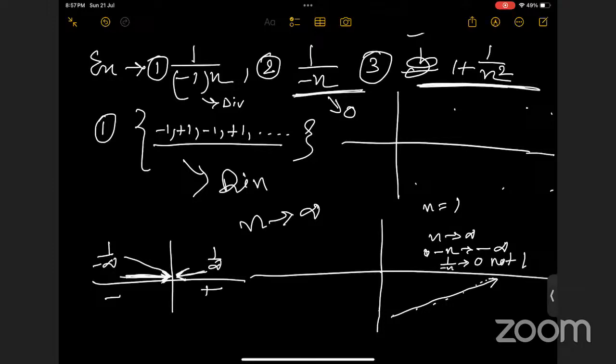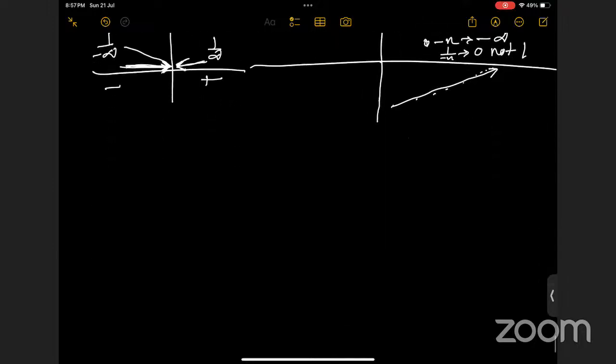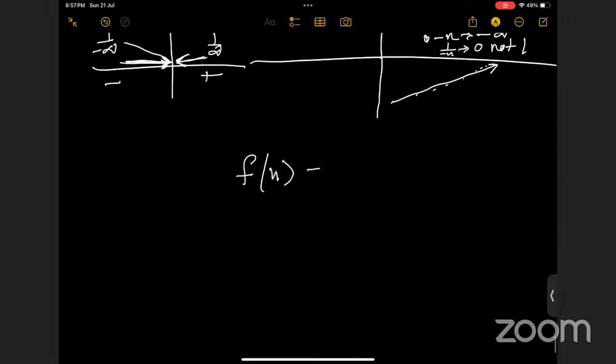So what is your conclusion? Divergent, maybe. Convergent, ma'am. You can try it. We have f of n equals 1 plus 1 by n square. Ma'am, it will go close to 2. You are making some mistake. You have to do it step by step. You have this function. Yes, ma'am. In the beginning of the lecture, the professor showed it practically. Okay, that's fine. Then you should tell me the actual answer. What will be the limit for this function? Ma'am, it is convergent, and it will go close to 2. It won't reach 2 but will go close to 2.